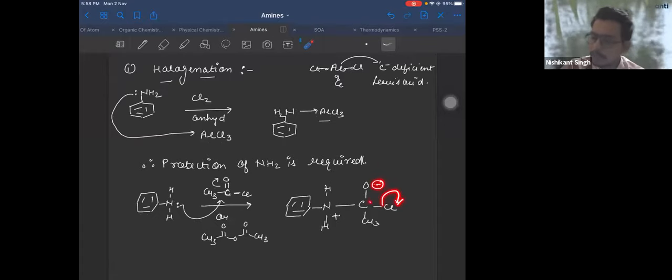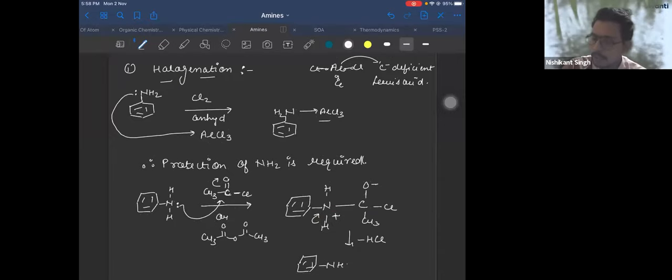It will leave like this, giving a positive charge on carbon and a double bond. To neutralize the positive charge on nitrogen, the NH bond will break, so nitrogen gets a negative charge, and Cl leaves. Cl minus and H plus combine to form HCl. So you have eliminated HCl.